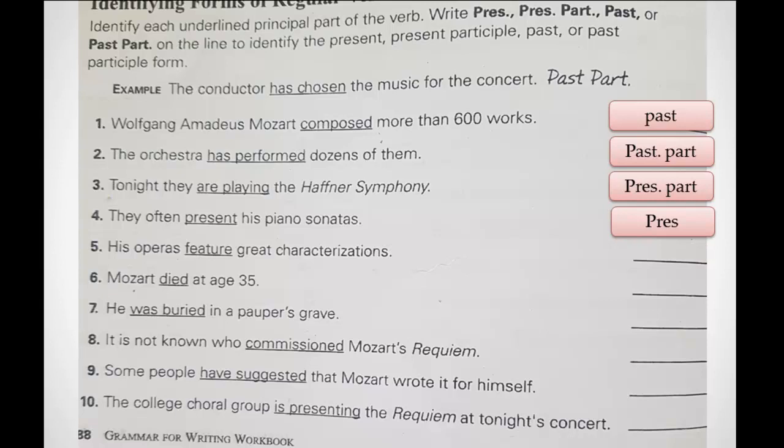Feature. Yes, indeed, it's the present tense of the verb. Died, it's the past simple of the verb. The verb was die, D-I-E, so I just added D to the end of the word because the verb already ends with E. So I cannot add ED, I just added D to the end of the verb.